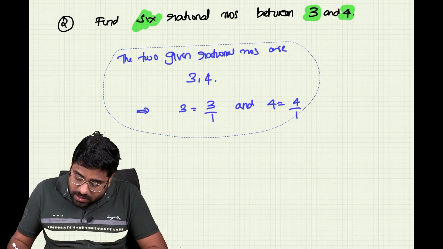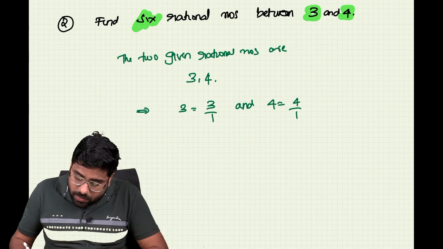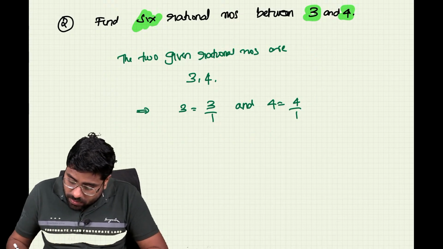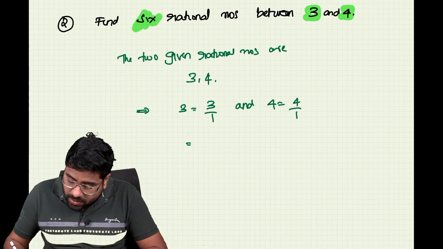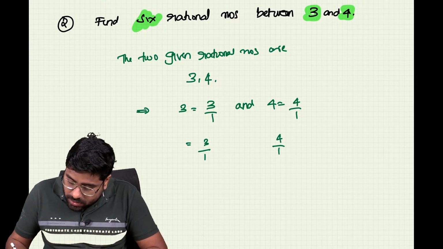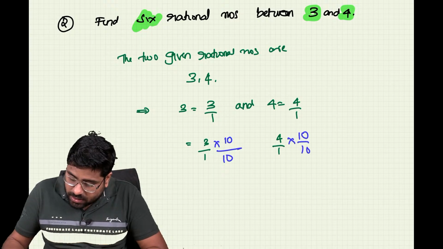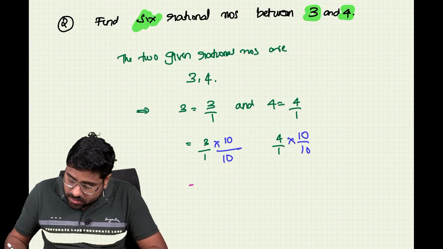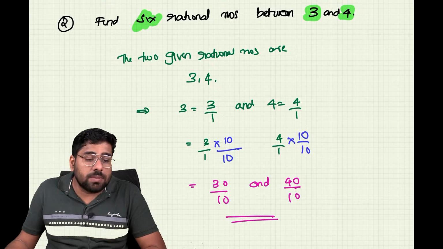Now what is it that you can do here? உங்களுக்கு என்ன பண்ண முடியும்? So this can be modified. என்ன modification வருத்தலாம் இதில்? So this can be written as 3 by 1 and 4 by 1 into 10 by 10. So that means what is your answer going to be? Your answer is going to be 30 by 10 and 40 by 10.